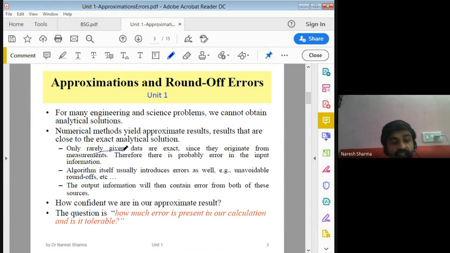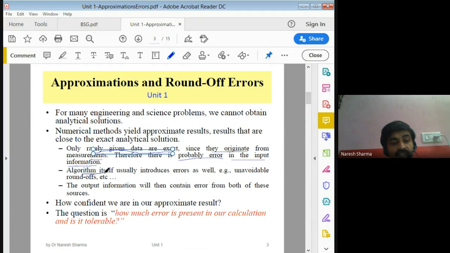Only rarely are given data rejected, since they originate from measurement. In the case of measurement there is always some probable error. So if the input information has some error, obviously there is some error in the output results.